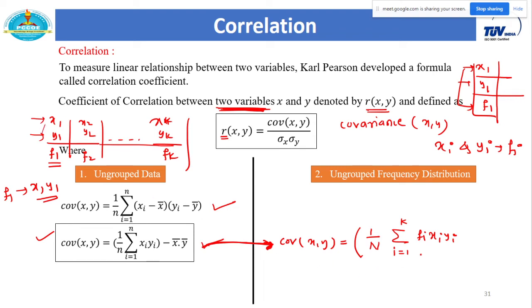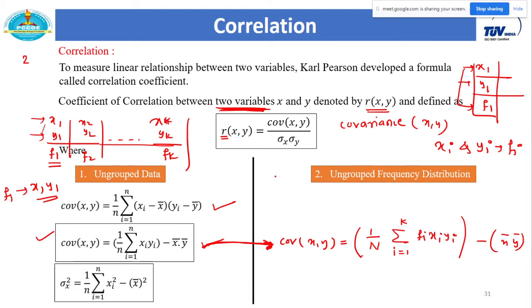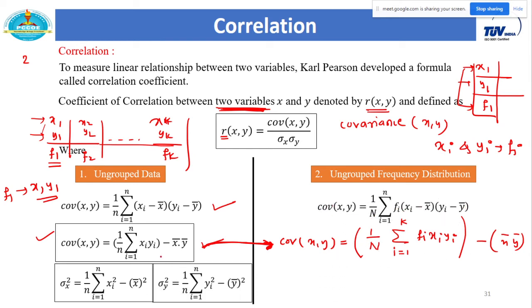With this similar frequency you can generalize this problem in terms of frequency distribution, minus the product of the means, x bar into y bar. You can easily work this out by taking some numbers directly instead of variables, and see why these two values are equal. The remaining formulas are similar, so I will not explain those.